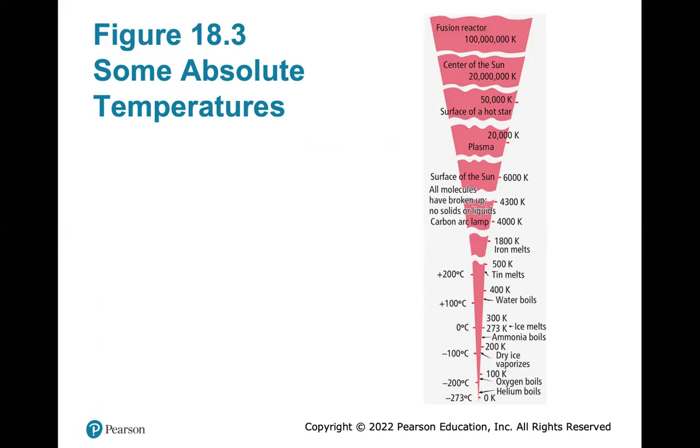At 4,300 Kelvin, all molecules are broken up. No solids or liquids. At 20,000 Kelvin, you get plasma. That's ionized gases. At 50,000 Kelvin, the surface of a hot star. The center of our own sun is 20 million Kelvin, and then a fusion reactor is 100 million Kelvin.